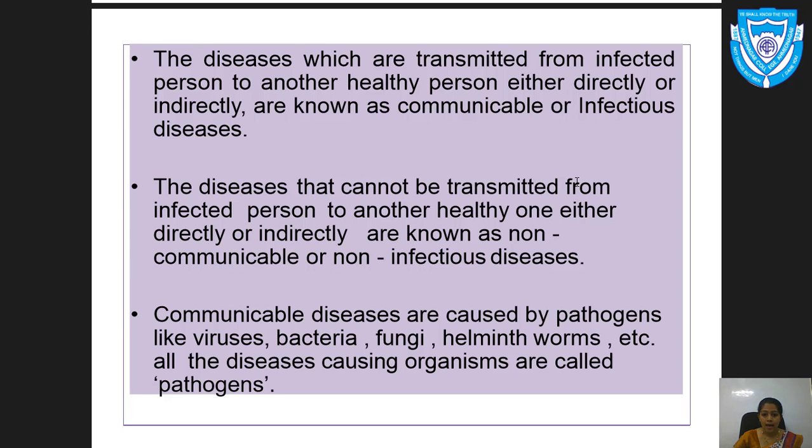In our definition, we saw they are caused by infection. This is all about communicable or infectious disease.